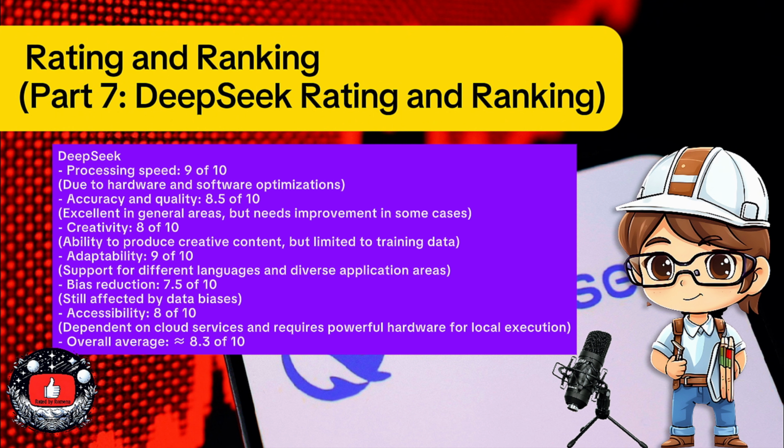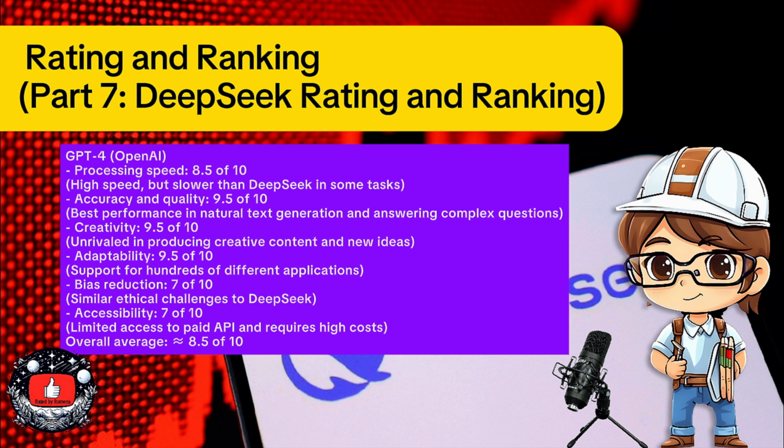Bias reduction: 7.5 of 10, still affected by data biases. Accessibility: 8 of 10, dependent on cloud services and requires powerful hardware for local execution. Overall average is almost equal to 8.3 of 10. 2. GPT-4, OpenAI. Processing speed: 8.5 of 10, high speed, but slower than DeepSeek in some tasks.